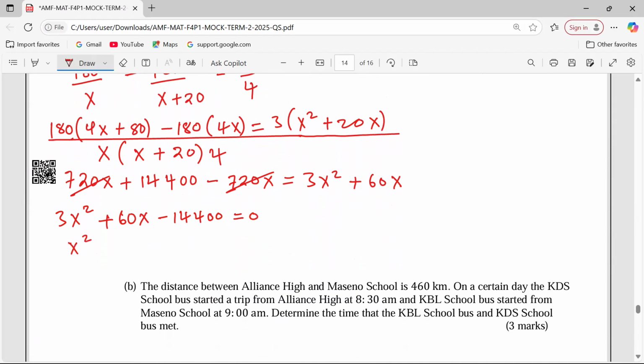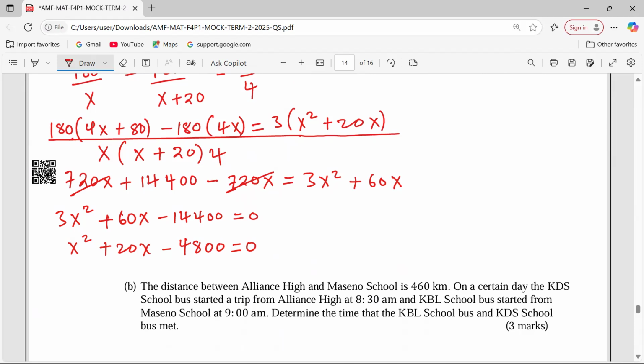To remain with x squared, we can divide through by 3. So this is x squared plus 20x minus, when I divide this by 3, I'm getting 4800, equals 0.